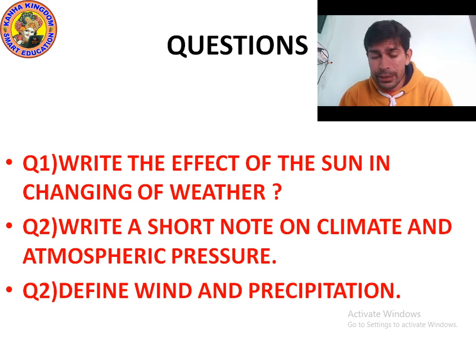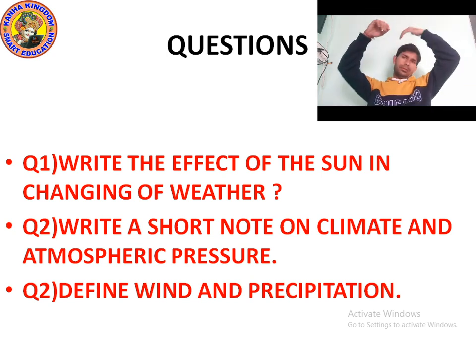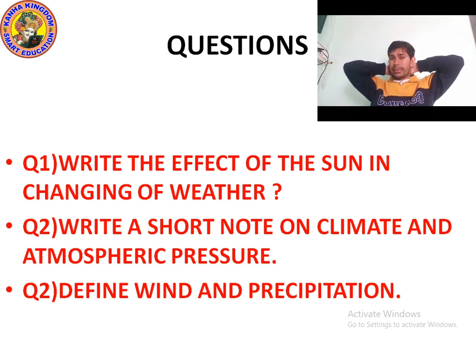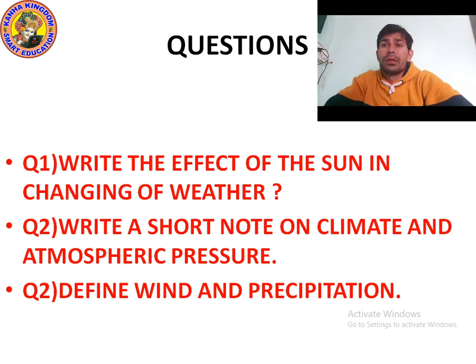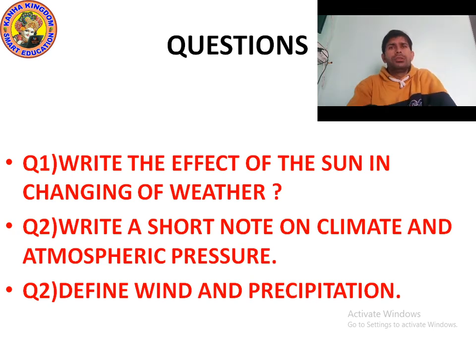As I already explained a few seconds ago, climate of a place we can define as the average weather condition at a particular place over a long period of time, about 25 years.